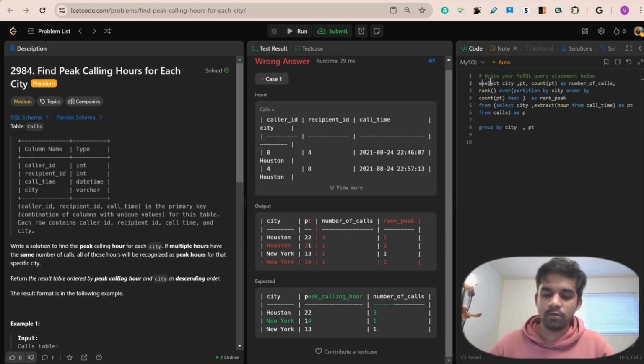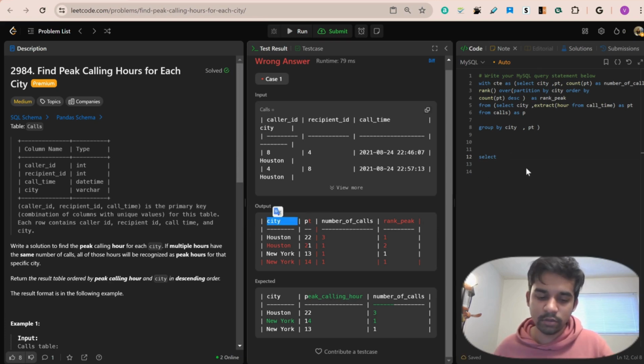So give it as common city. Now I would be selecting the city, then just rename the PT as peak calling hours, because we need the output as peak calling hours, and the number of calls is number of calls.